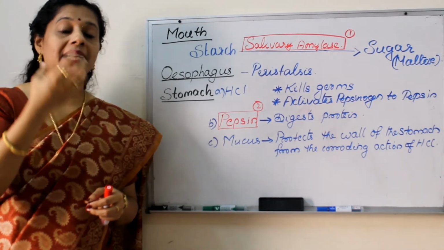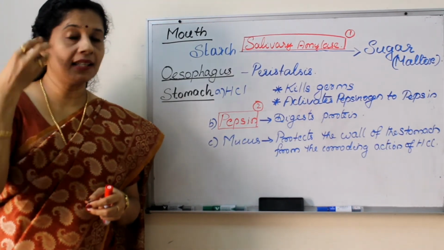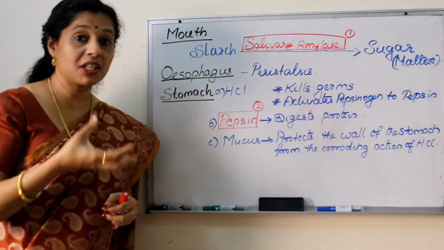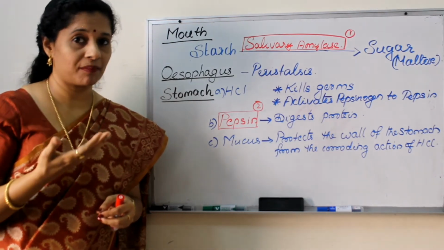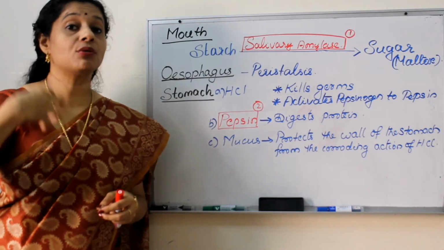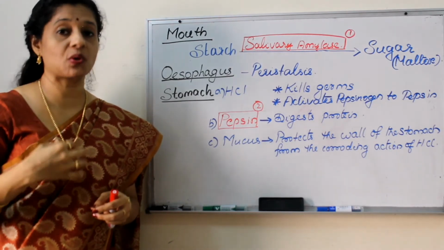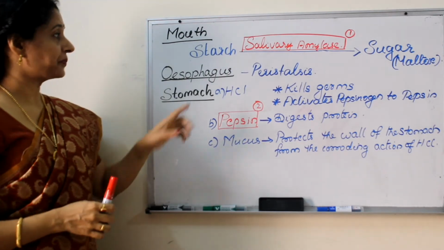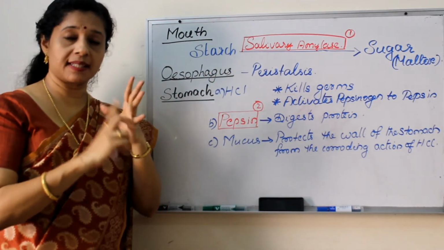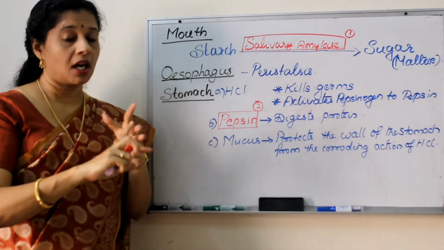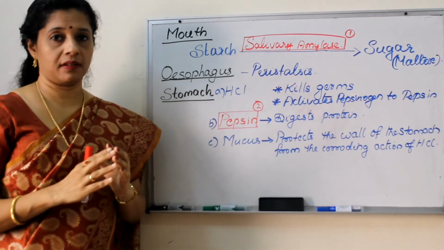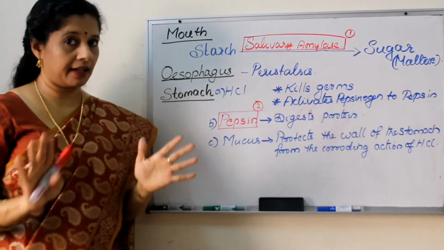But we know when we are eating food, or when we are thinking about some food we like, or when we get the smell of the food, or we see the picture of food, the salivation is more. Why? Because it's a reflex action. Our body is preparing to digest the food which is supposed to come in now. As I told, of the 3 components we are discussing, starch, protein and fat, starch digestion starts in the mouth itself, but protein and fat are untouched.